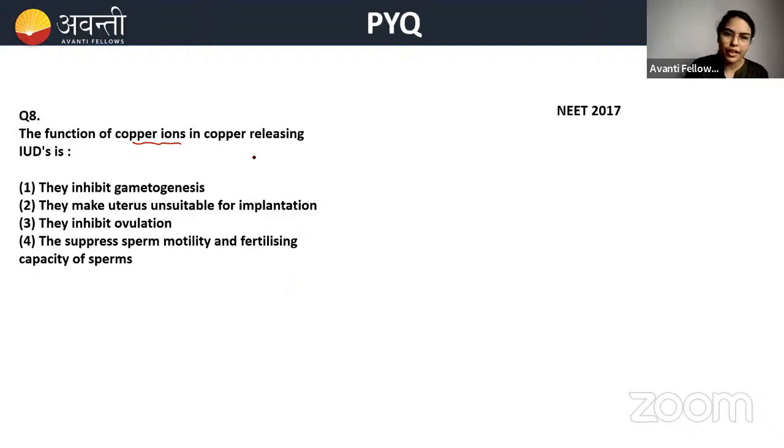Now, the function of copper ions in copper releasing IUDs: they inhibit gametogenesis? No. Please remember, no IUDs are responsible for inhibiting gametogenesis. Gametes will be there. The main function is suppressing sperm activity or making the cervix hostile. But gametogenesis is never inhibited by IUDs. They make the uterus unsuitable for implantation. Is that correct? No, it is not a function of IUD, but it might be a function of other contraceptives.